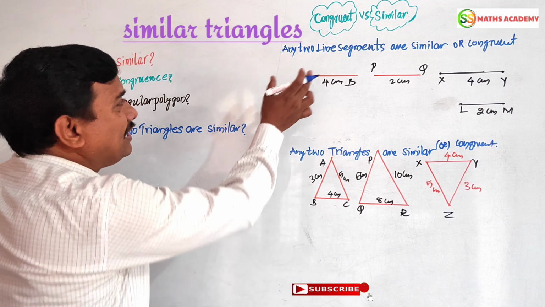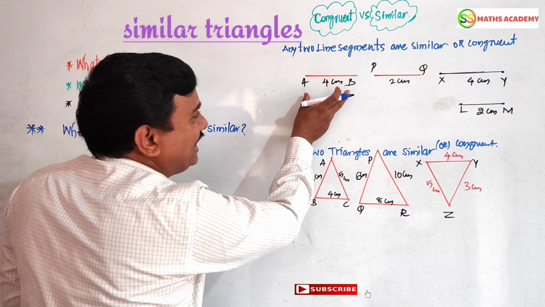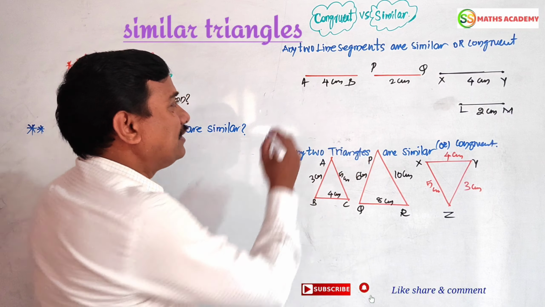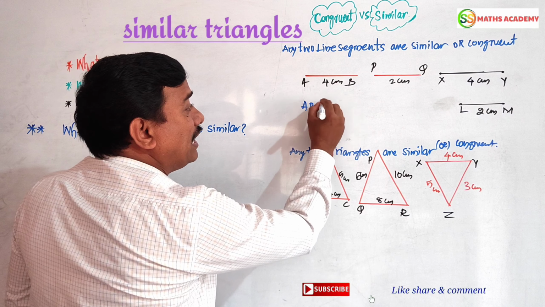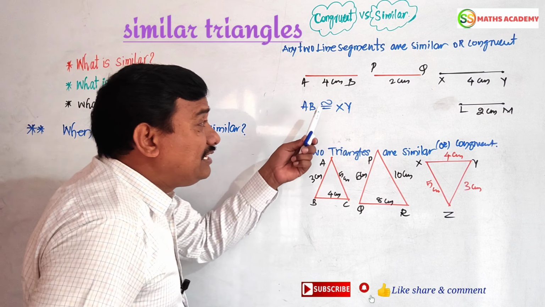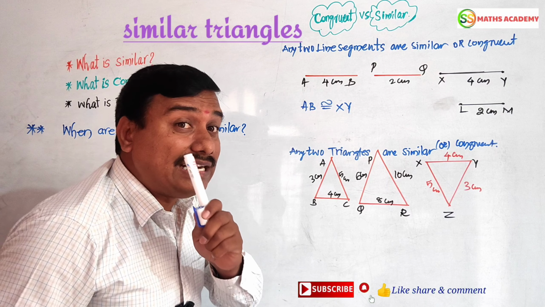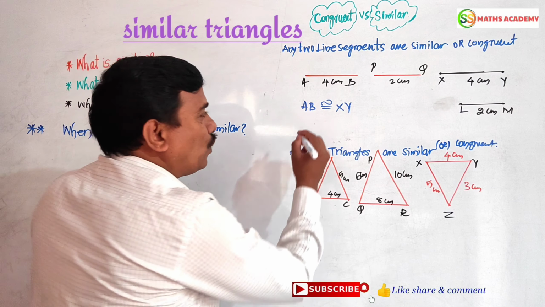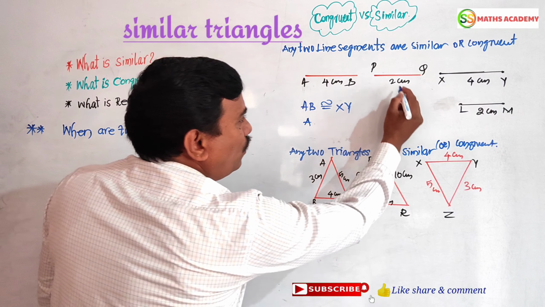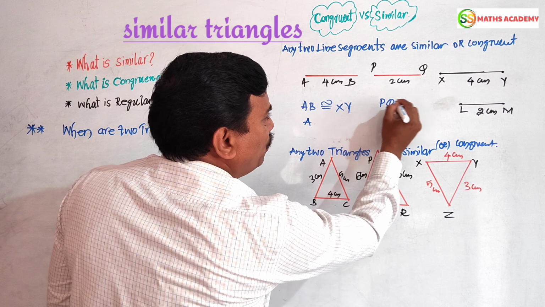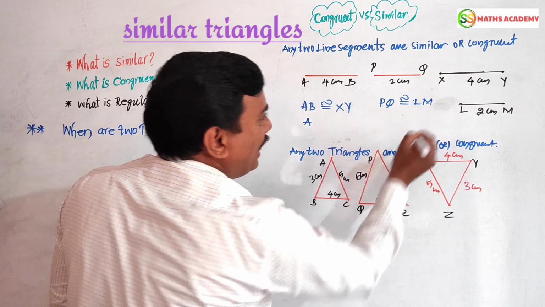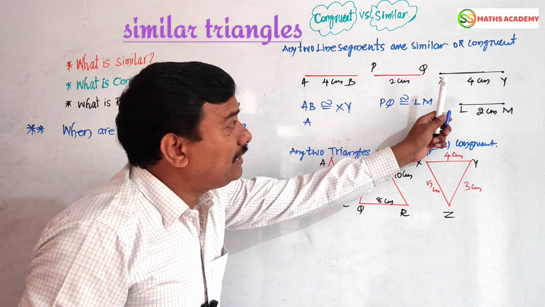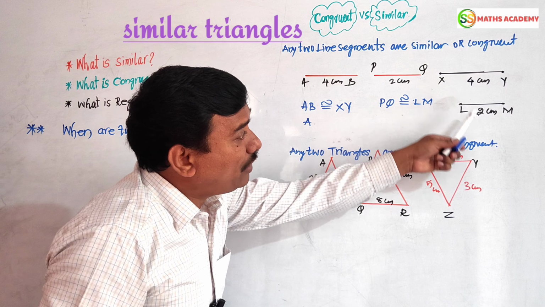Let us see here. Any two line segments similar or congruent. AB is 4 cm. Where is 4 cm here? Yes, you are right. XY. That means AB is congruent to XY. This is the symbolic notation of congruency. AB congruent to XY. Now 2 cm, 2 cm. That means PQ is also congruent to LM. PQ congruent to LM. And what about AB and PQ? What about XY and LM?